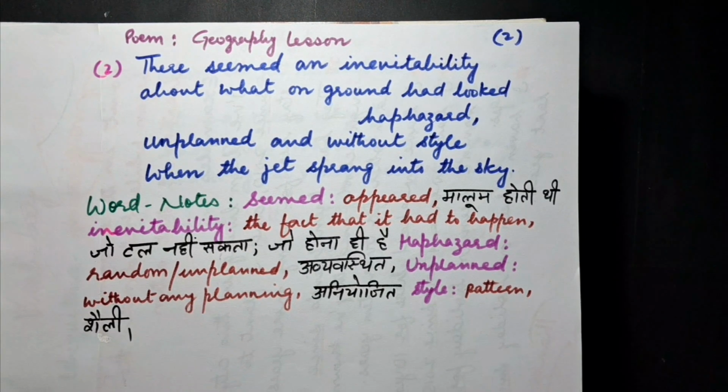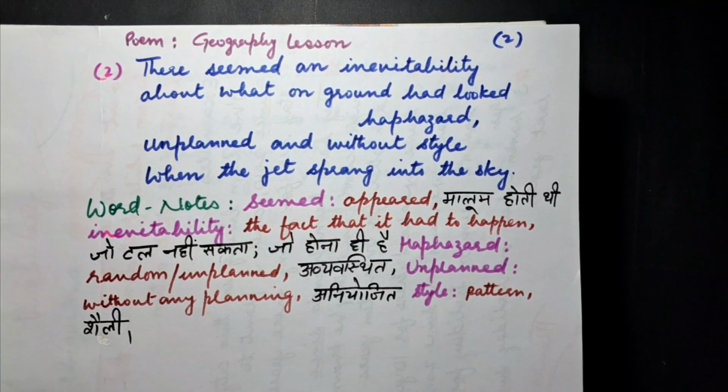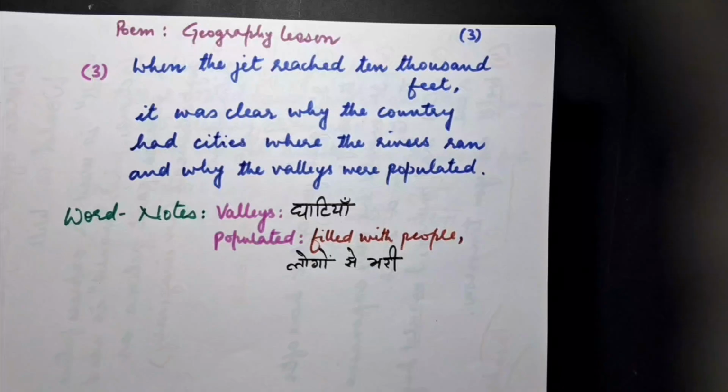So the poet wants to say that on the earth one cannot have the whole view. One can see only a part at a time. So the logic of geography cannot be understood on the earth.